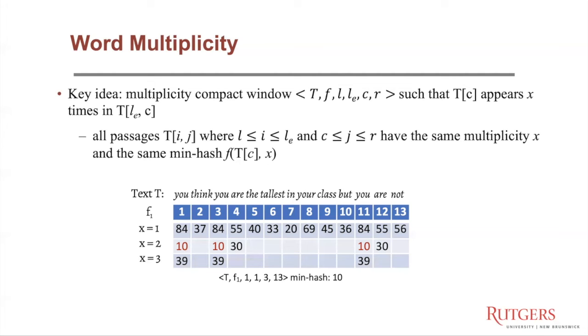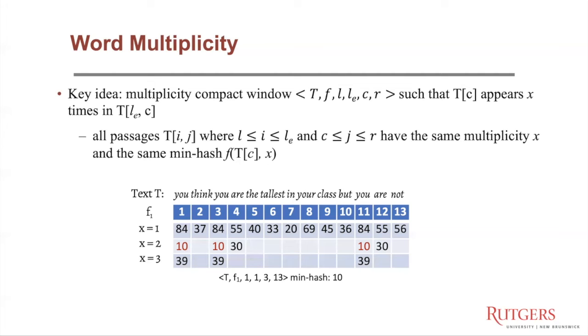And furthermore, all these passages would have the same min hash, which is the hash value of the keyword word TC. But notice that since TC might appear multiple times and each time it has a different hash value, we further require that in all these passages, TC has the same multiplicity, let's say X. Or in other words, the word TC appears exactly X times in the range from LE to C.